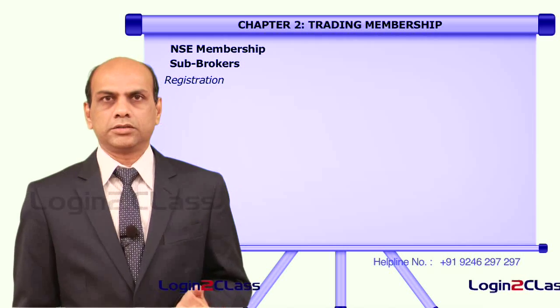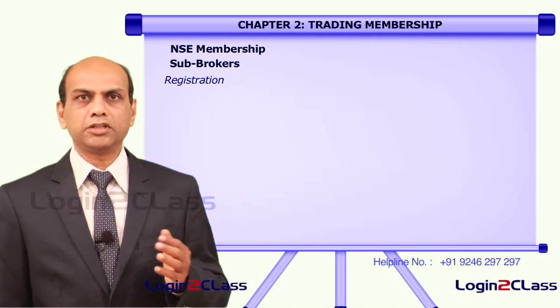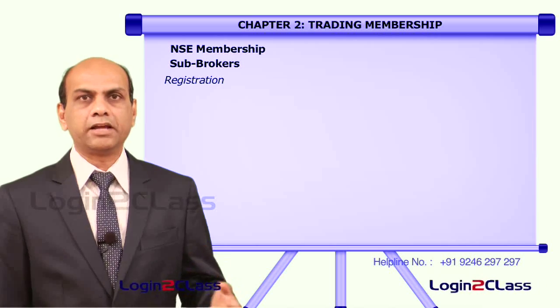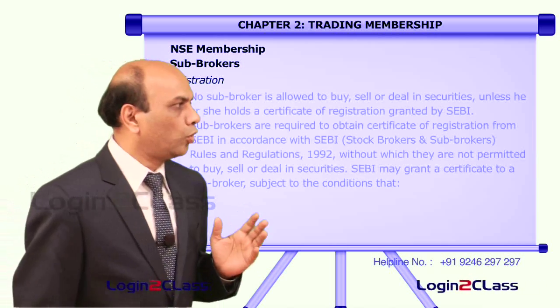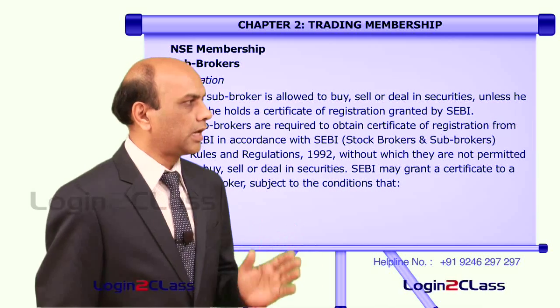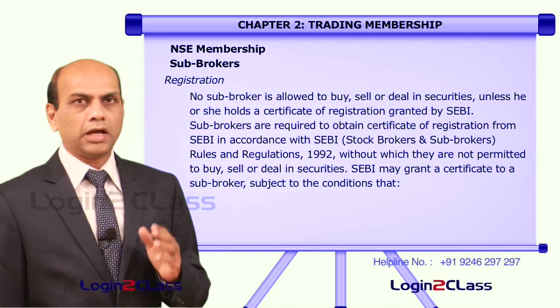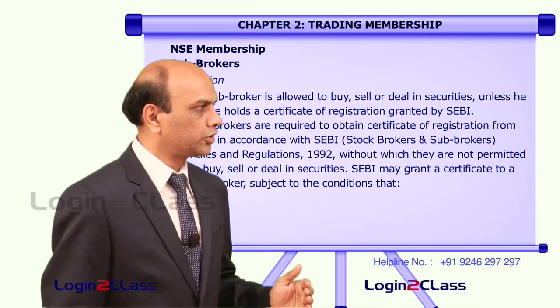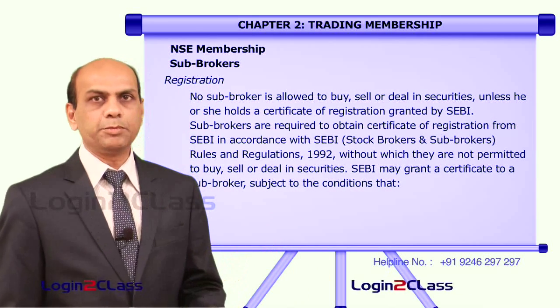Once the eligibility is satisfied for becoming the sub-broker, how will the registration take place? No sub-broker is allowed to buy, sell or deal in securities unless he or she holds a certificate of registration granted by SEBI.